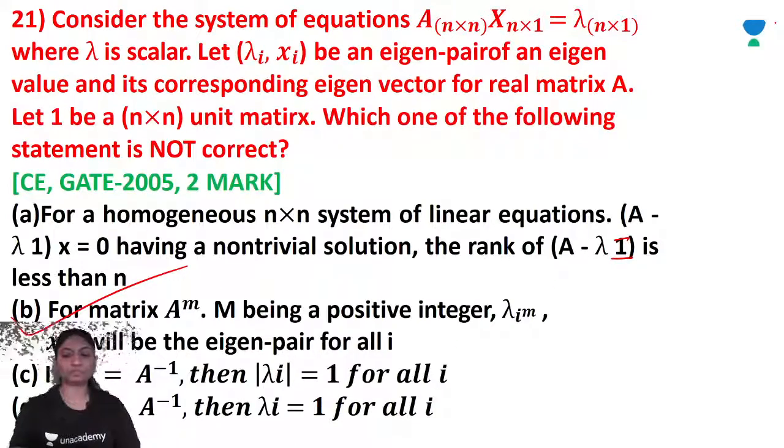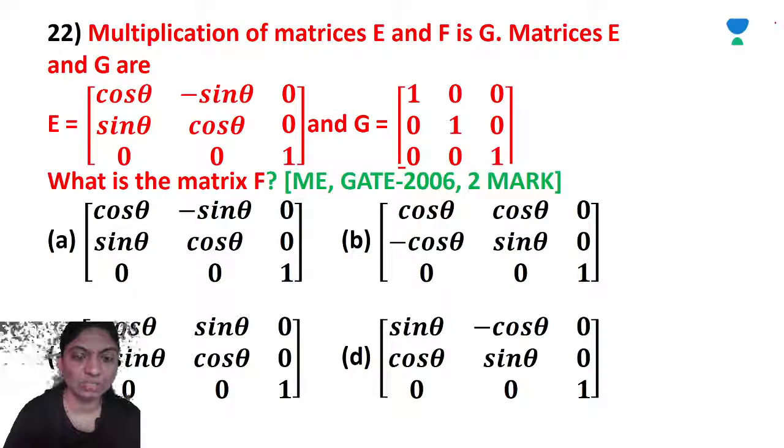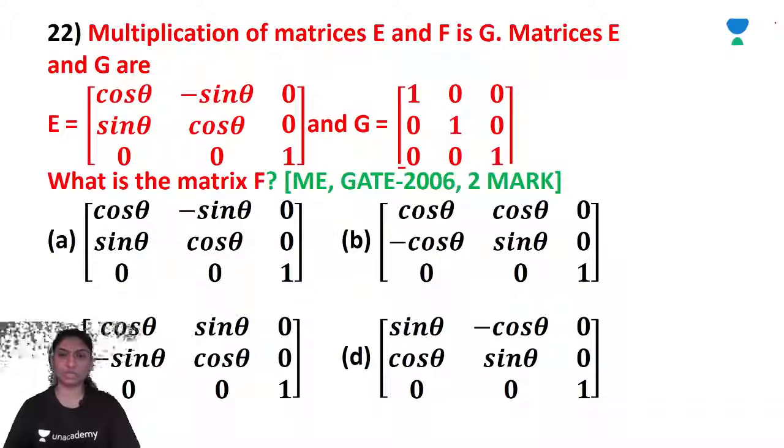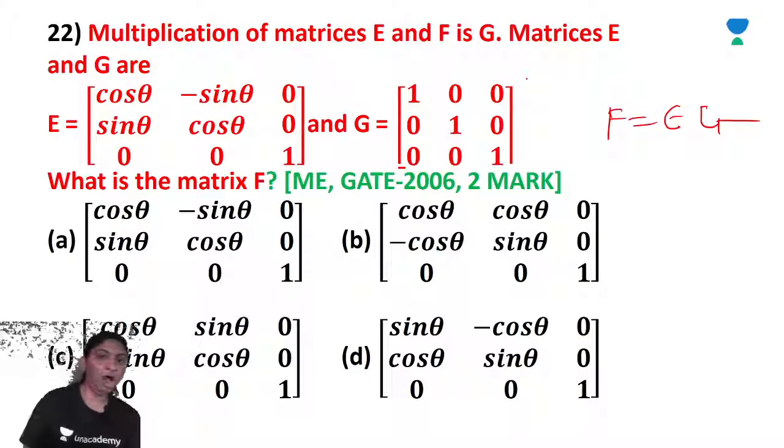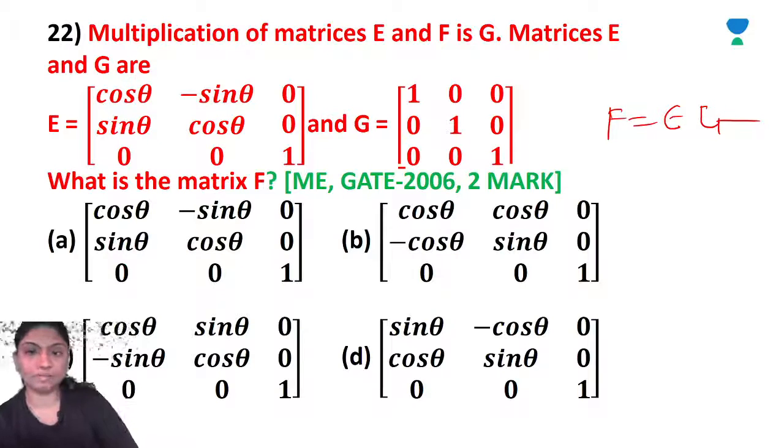Okay. Now, multiplication of the matrices E and F is G. Matrices E and G are given. What is the matrix F? F is equal to E into G, right? F is equal to E into G. So E and G are given, and F is the matrix E into G.